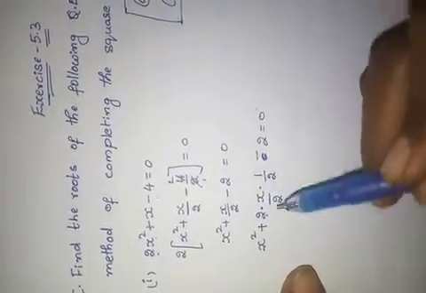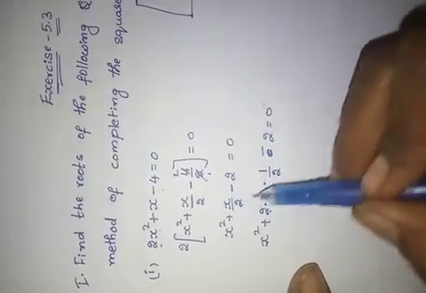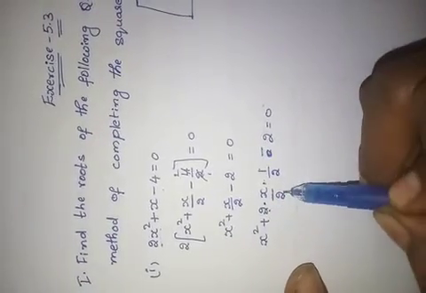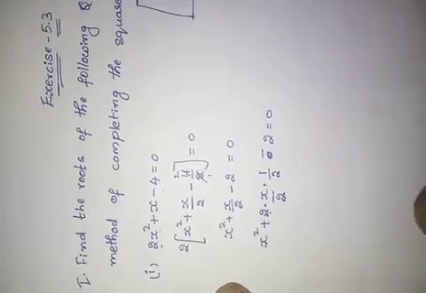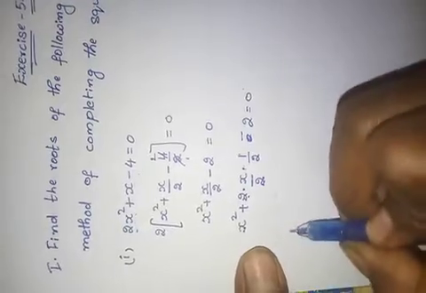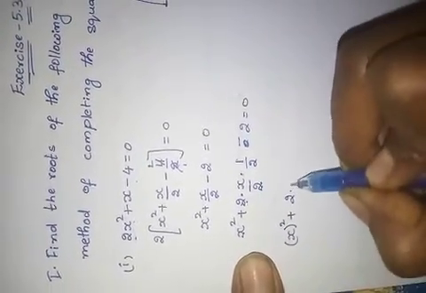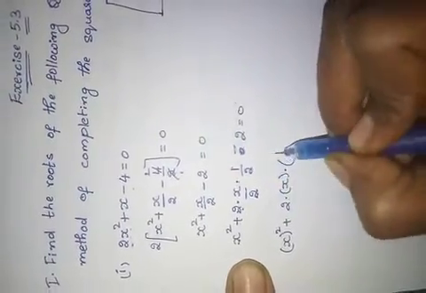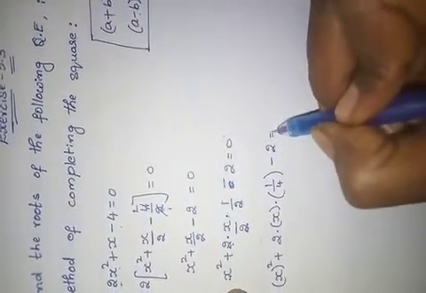Have you got this term? Don't get confused. x into 1 by 2. x by 2 is nothing but x into 1 by 2. Here I multiplied with 2 and divided by 2. That's all. For what? I want to get 2ab. That's why. See here. x square, a square plus 2 into a into b means what? 2 2s are 4. 1 by 4 minus 2 equals 0.